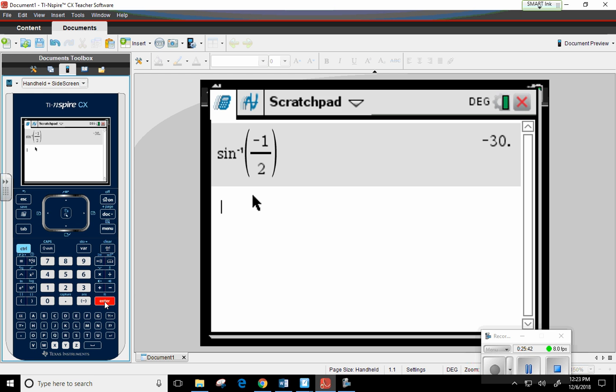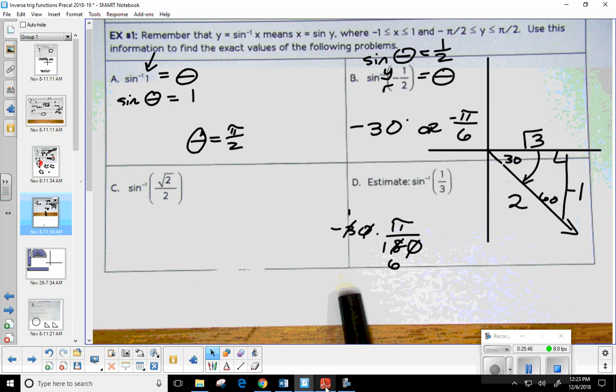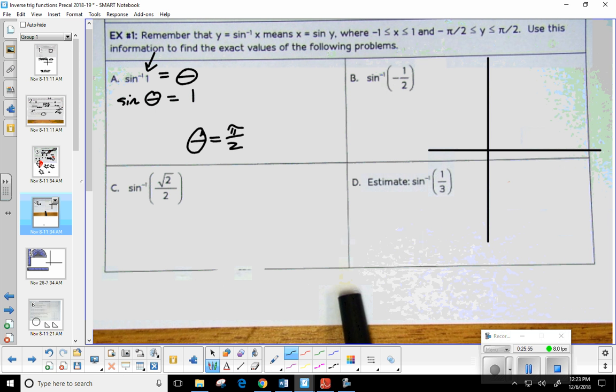Okay. How are we doing? Does anybody have any questions on what we did here? Okay. Well, let's try another one. We know this one was negative 30 degrees, or negative pi over 6. So now I want sine inverse of the square root of 2 over 2. Okay. So sine inverse. We're still looking for theta.